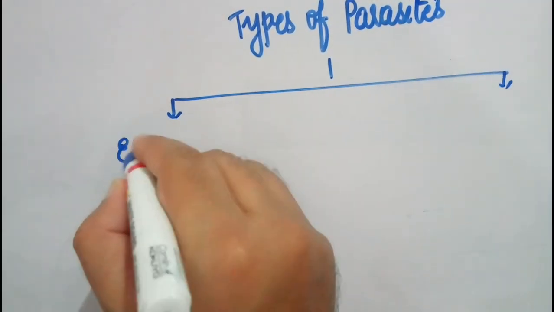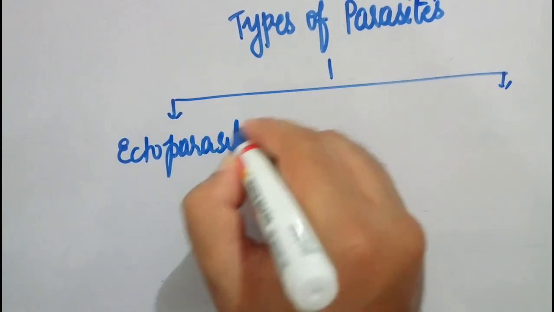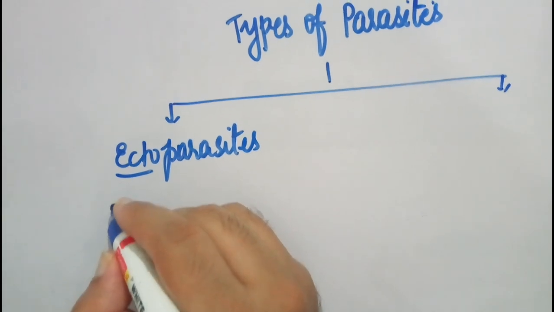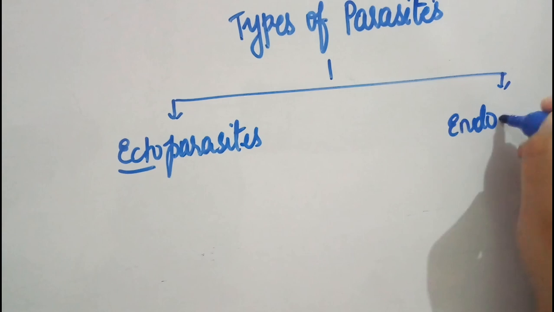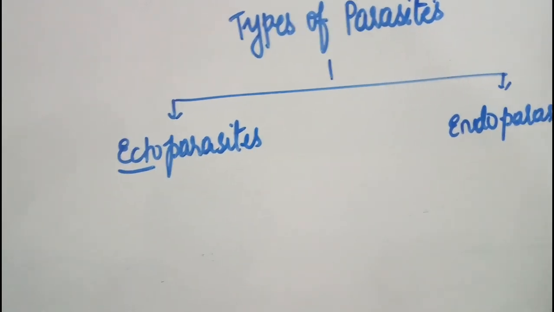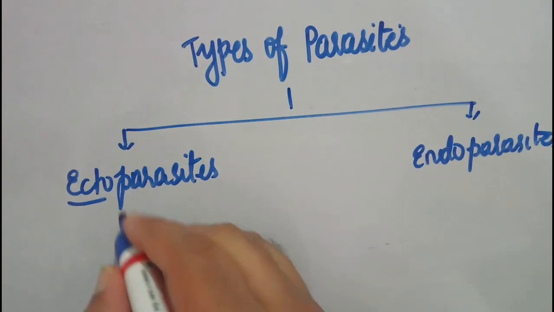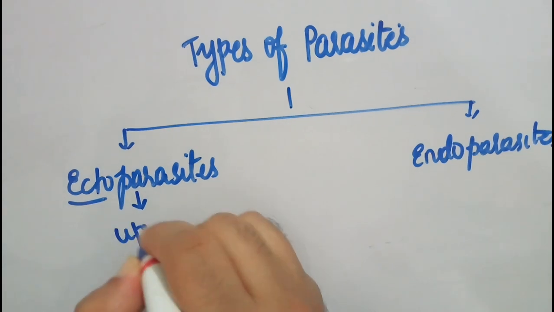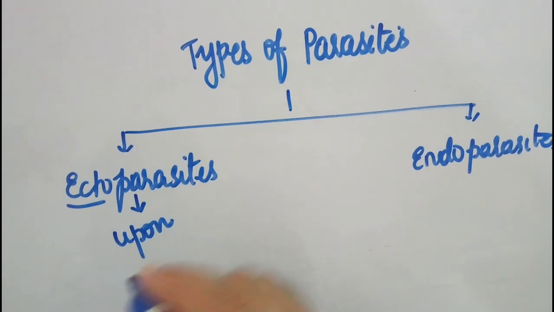The first kind you call the ectoparasites. Ecto is upon, or outer. Ectoderm we say, no? And the second one is endoparasites. So two kinds of parasites here, ectoparasites and endoparasites. If the parasite is living upon the host, not within the host, you call them ectoparasites.